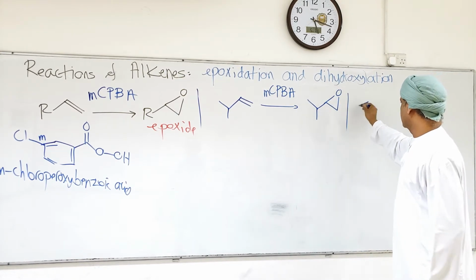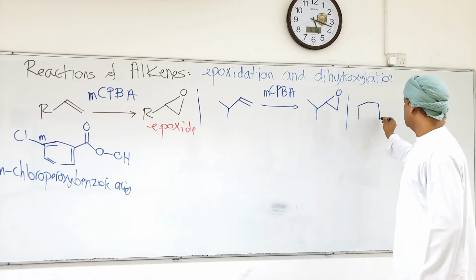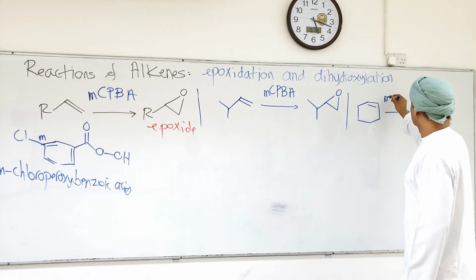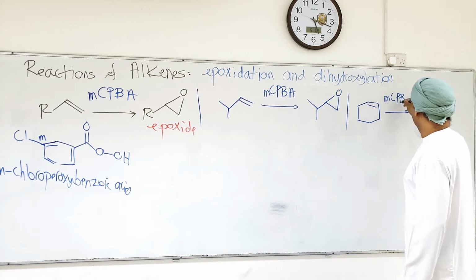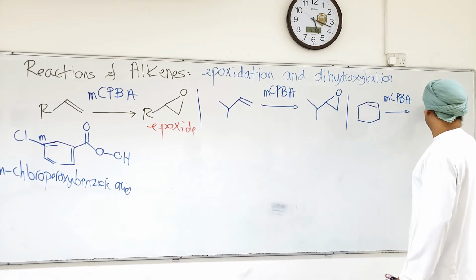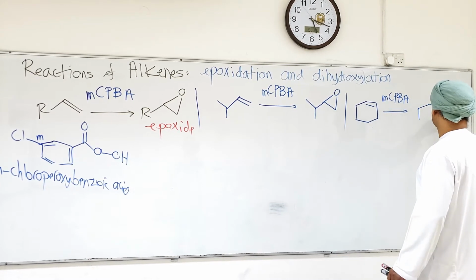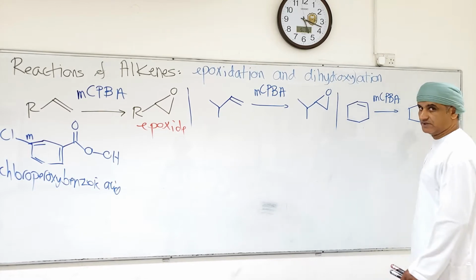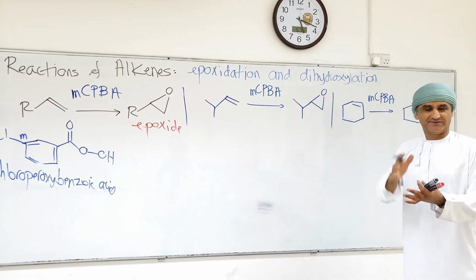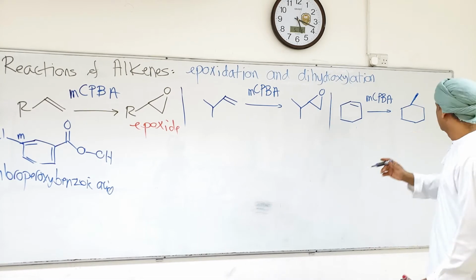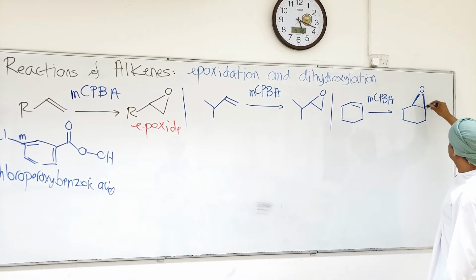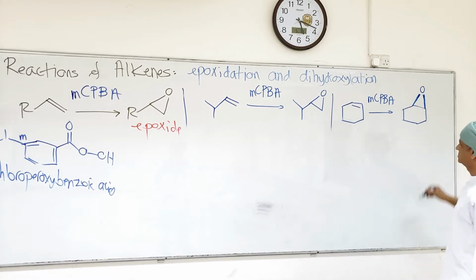This is another example, but this time we take cyclohexene. If you take cyclohexene and react it with MCPBA, then the corresponding epoxide forms. But the epoxide will be on one side of the ring because, as you know, rings have two sides, up and down. So the epoxide could be up like what is shown here. That's the structure of the epoxide.